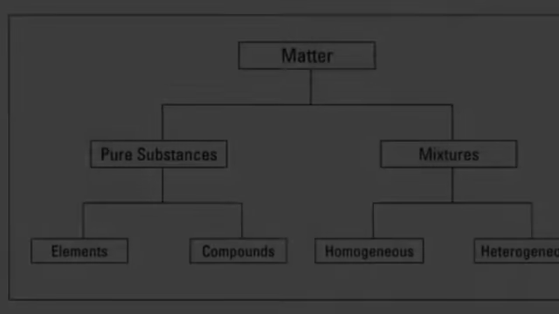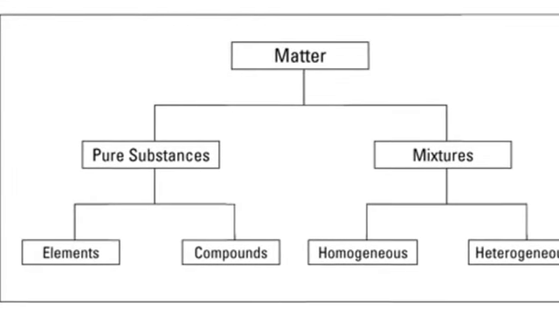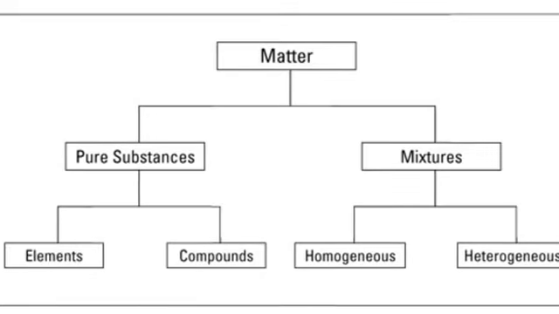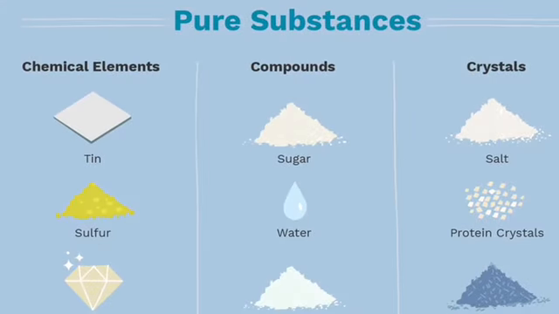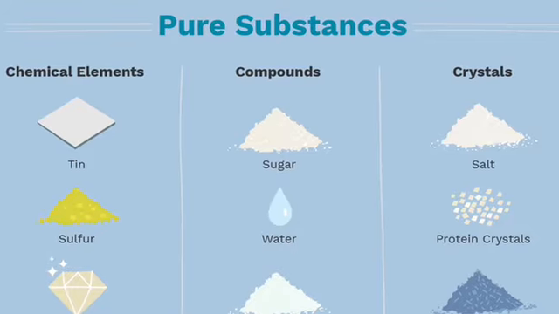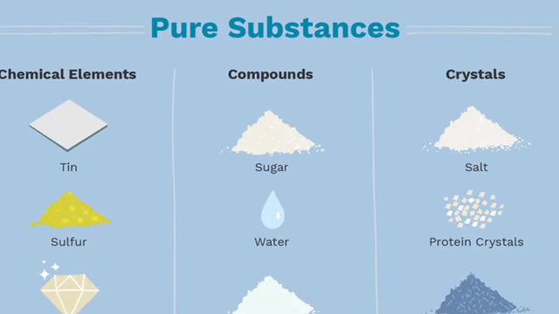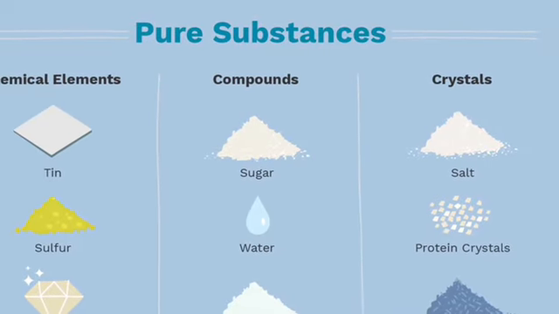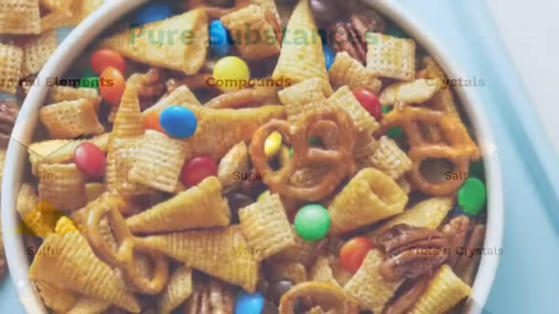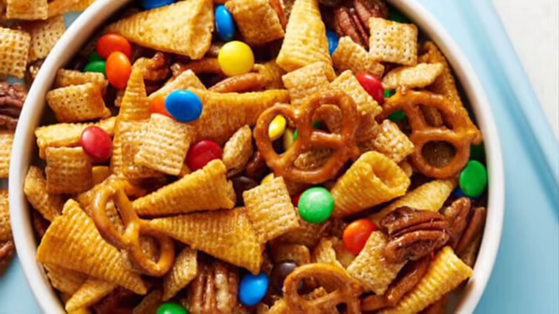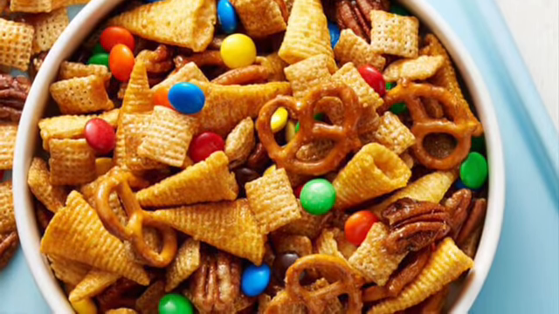Classification of matter. Matter can be classified into several categories. 2 categories are mixtures and pure substances. Pure substances are substances that consist of only one kind of particle and have a fixed or constant structure. A mixture is composed of 2 or more types of matter that can be separated by physical changes.